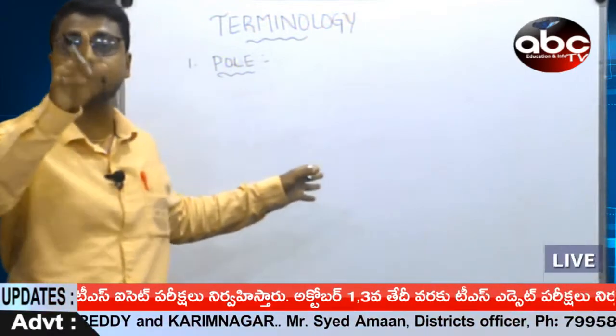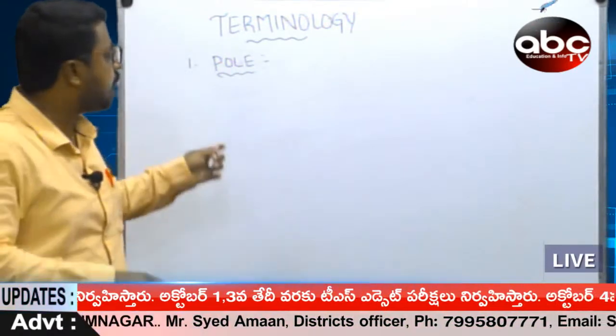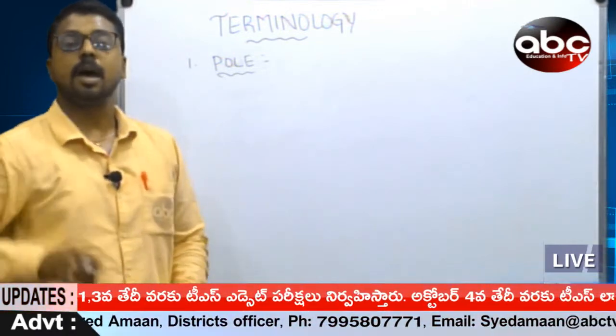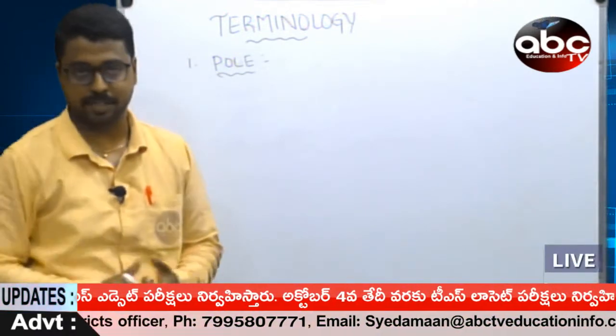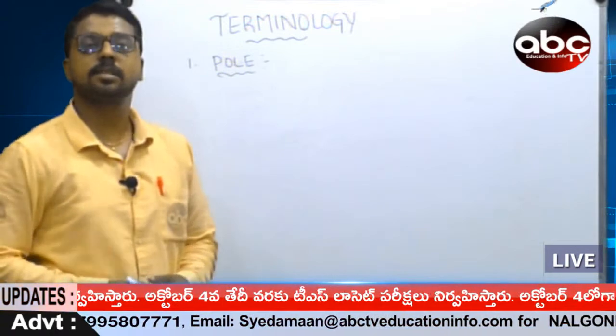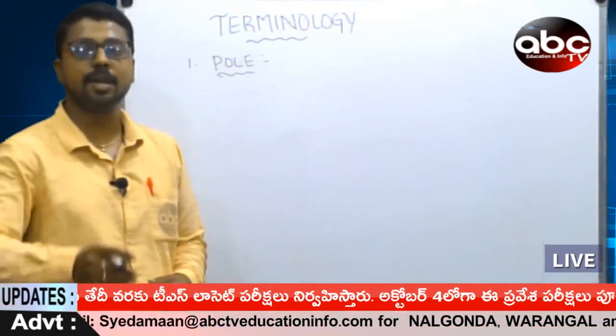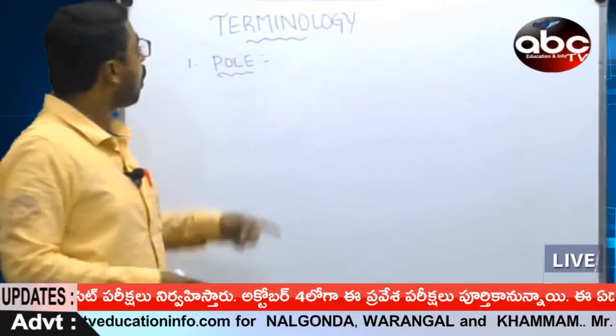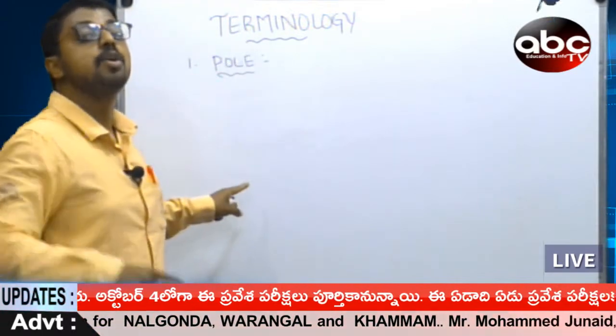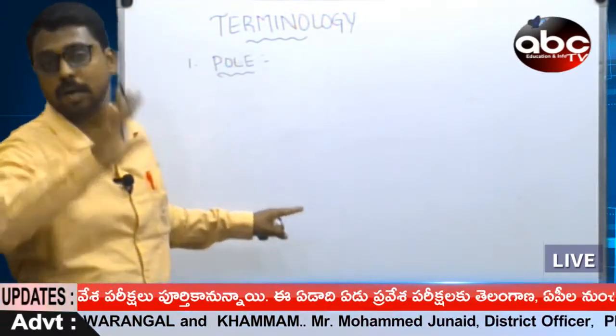Dear students, remember this, because we are studying reflection under curved surfaces. A curved surface can be exemplified as a mirror, that too a spherical mirror. So all the terminology we are relating to spherical mirrors only.